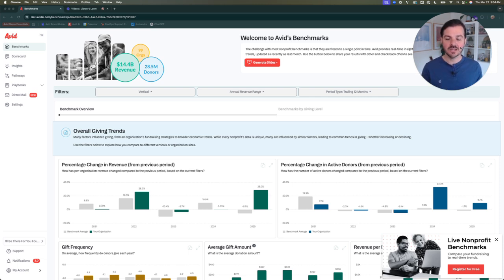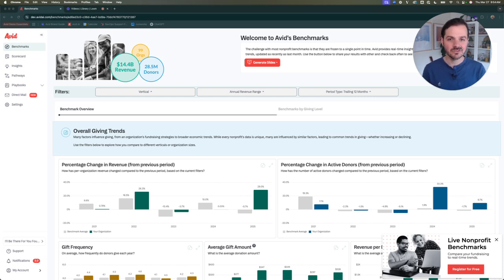Avid Benchmarks is unique from other benchmarking tools and reports for a couple of reasons. First of all, the data that you see is real time. All the data is being pulled from CRM tools and email platforms, analytics tools on a day-to-day basis, where most other benchmark tools and reports might be several months out of date by the time they get published. In many cases, they're a year plus out of date before you ever see any of the data. If you're comparing to data that's a year plus old, it's not really that helpful to help you make better strategic decisions today. Avid Benchmarks lets you compare to other organizations across the nonprofit sector so you can get real-time insights based on what happened as soon as yesterday.